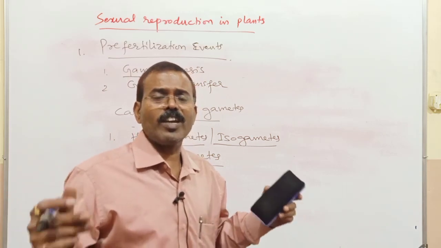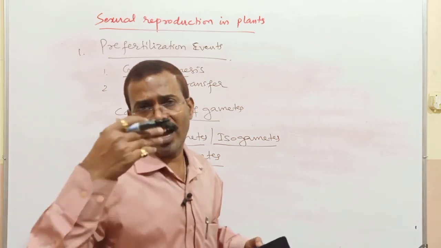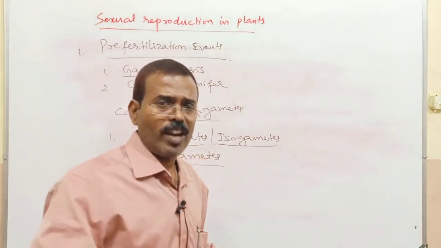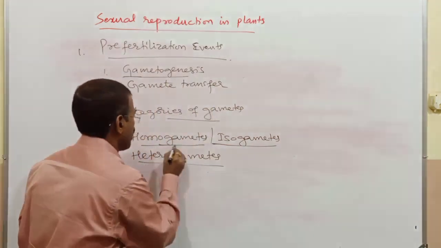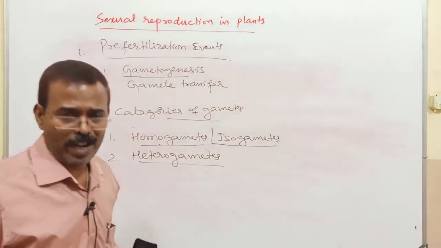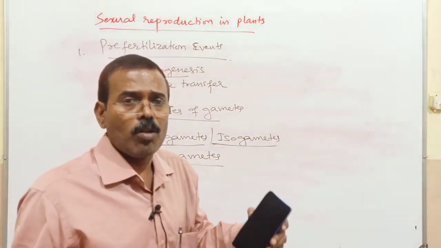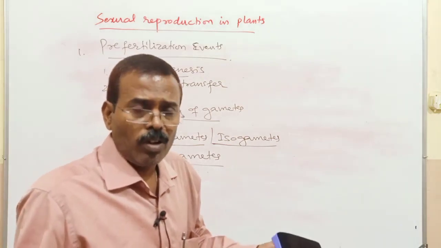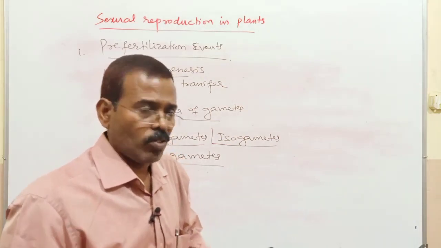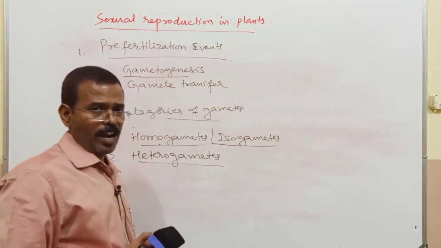Such gametes are called isogametes or homogametes. These gametes are of the same size and shape, and both can be motile.